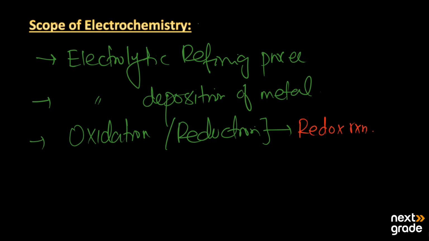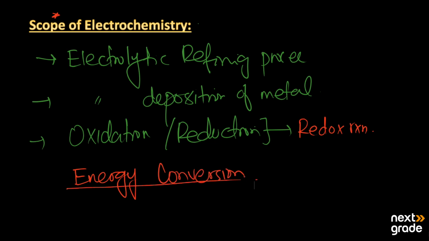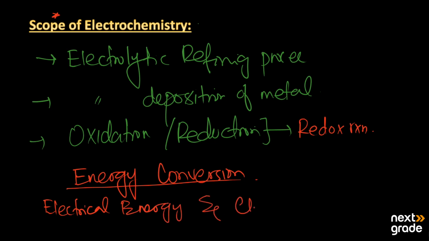So electrochemistry has a great scope because here we will discuss energy conversions. Of the two types of energies we have, one is electrical energy and the second is chemical energy. How they are interconvertible by spontaneous and non-spontaneous processes, we study under electrochemistry.